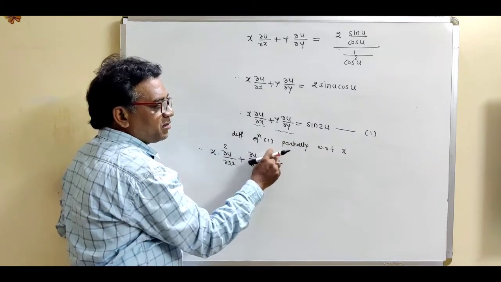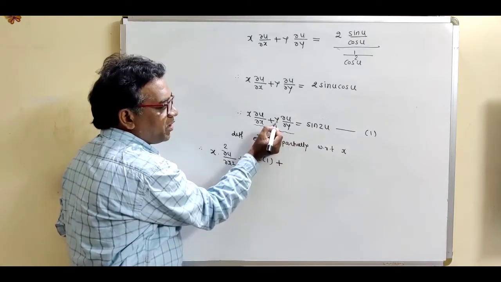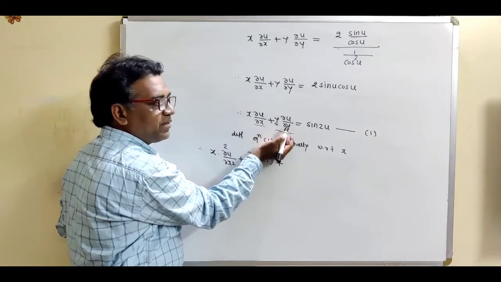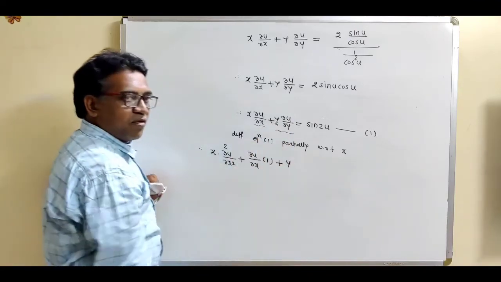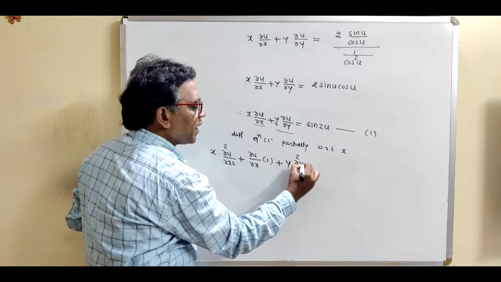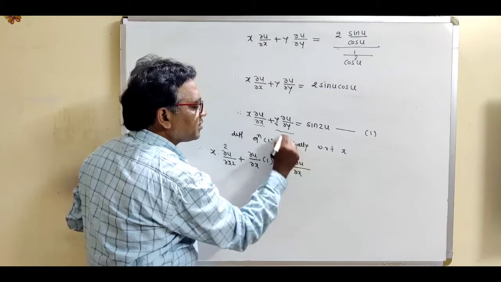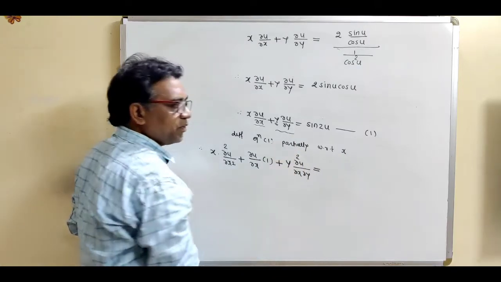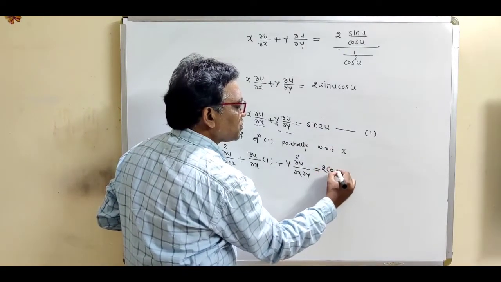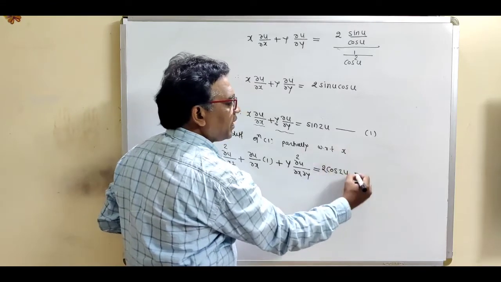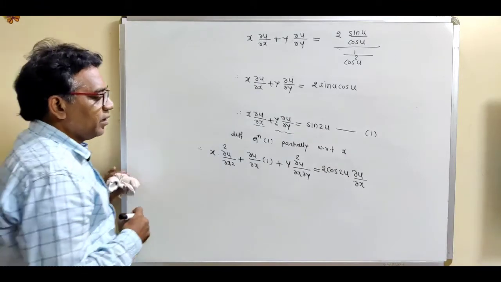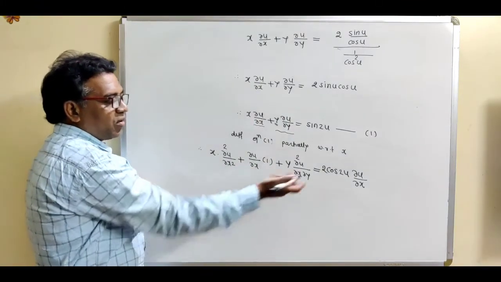Now differentiation partially with respect to x means we have to keep y as a constant variable. This is not constant, this is the partial derivative. So write down this constant as it is y, and derivative partially with respect to x will be del square u by, first of all write this x and write this y, is equal to derivative of sin 2u, it is 2 cos 2u, and partial derivative with respect to x means we have to multiply by del u by del x. So transform this del u by del x on right hand side.